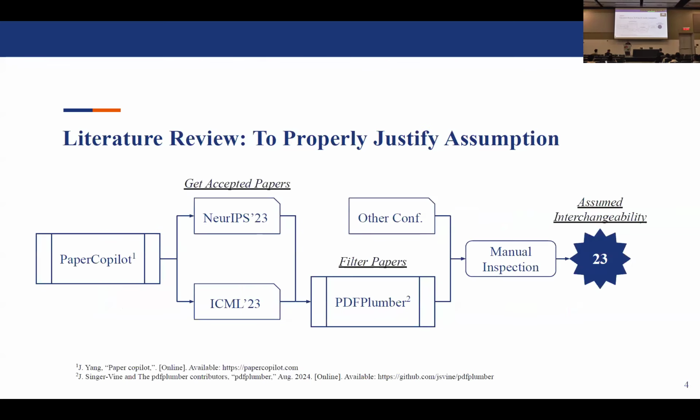So we conducted a literature review to properly justify this assumption. We used Paper Copilot to automatically download accepted papers from top AI conferences, for example, NeurIPS and ICML. And we further filtered these papers using PDF Plumber to scope into the reinforcement learning papers which reference at least 2 or more deep reinforcement learning libraries in their work. After a manual inspection phase, we saw that 23 papers assume this notion of interchangeability, whereby they use an implementation of an algorithm which was not the original implementation, thereby assuming that the implementations were interchangeable.